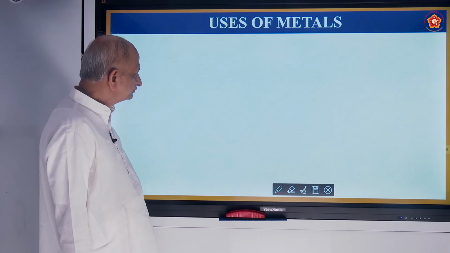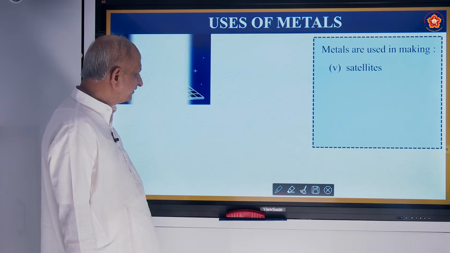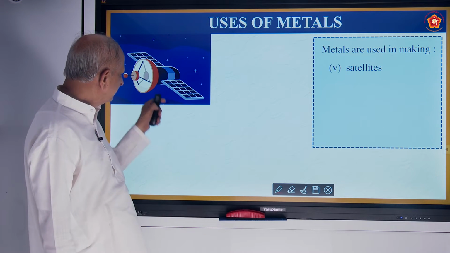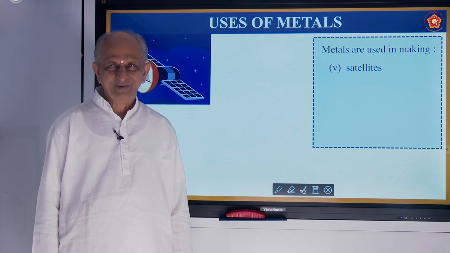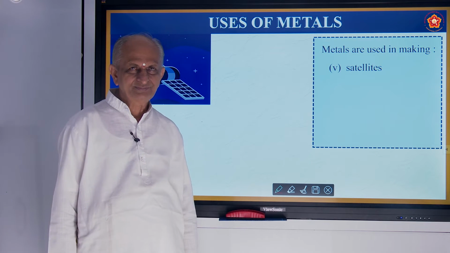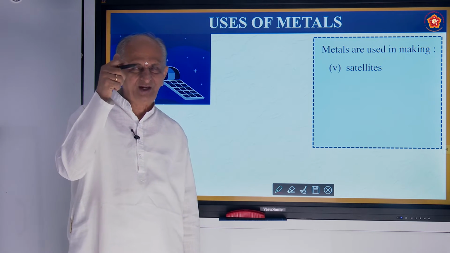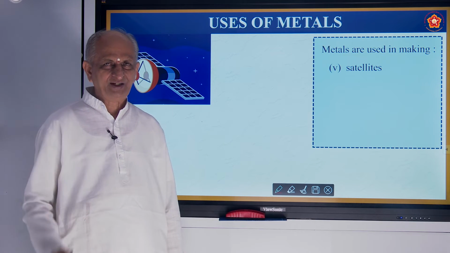And they are also used in satellites. What do you mean by satellite? A satellite is a heavenly body going around a planet. There are two types of satellites. One is called a natural satellite, another is called an artificial satellite.